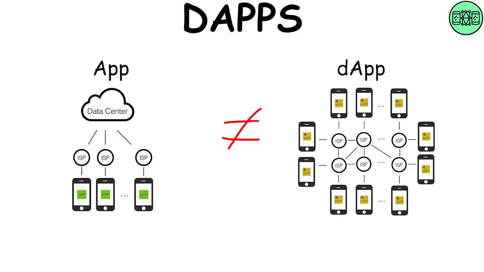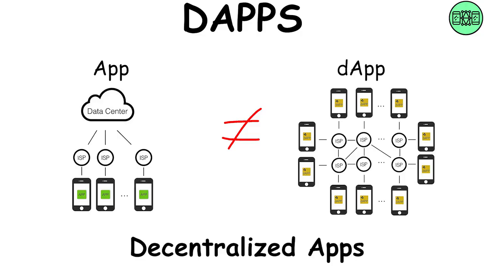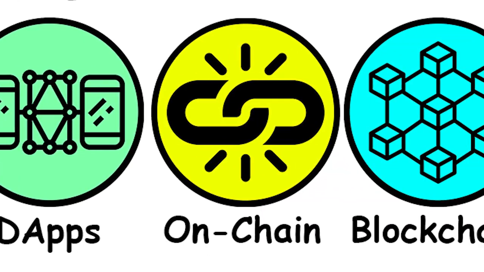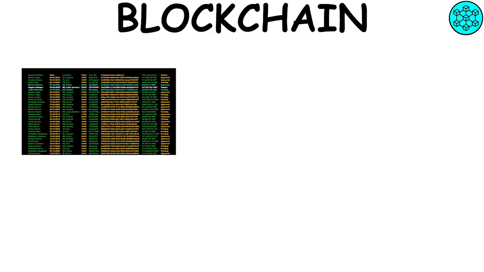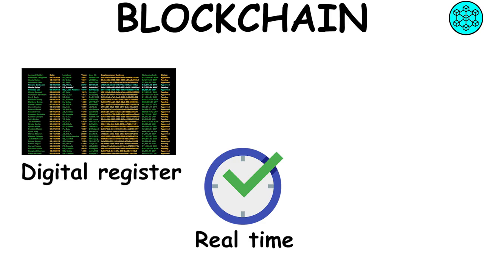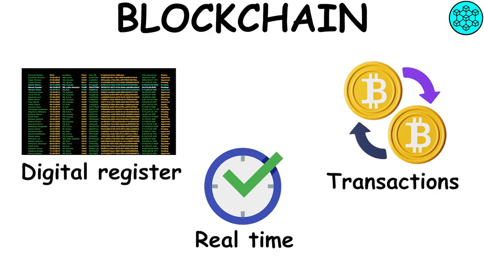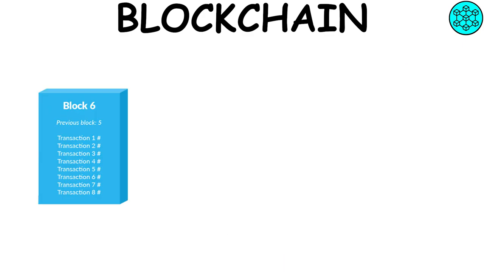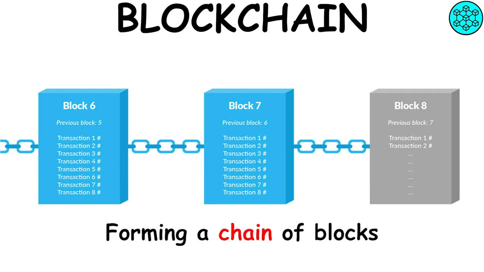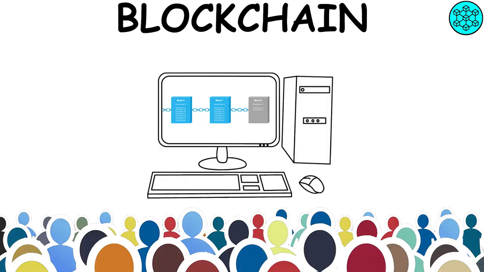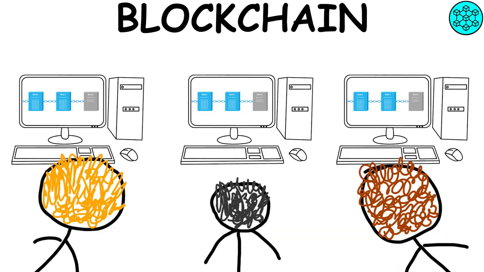DApps. Digital applications that use blockchain technology to keep data decentralized. On-chain. A transaction recorded on a blockchain. Blockchain. The blockchain is a digital register that updates in real time all the transactions that are made in the world of cryptocurrencies. Each transaction is written in a block, and each block is linked to the previous one, forming a chain of blocks. This digital register is accessible to everyone online, and is the same for everyone.